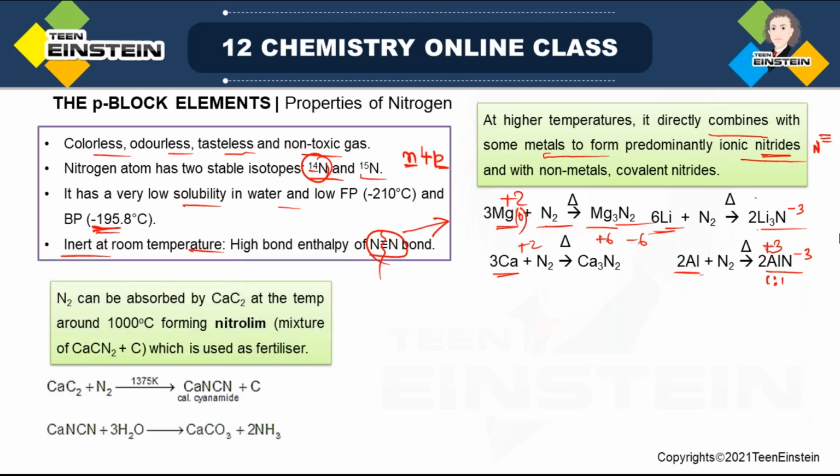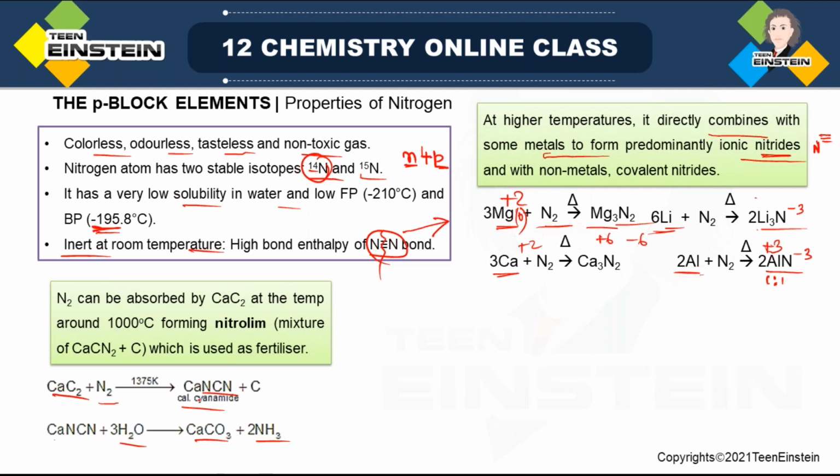Reaction with calcium carbide. Now why is it important? Because when nitrogen reacts with calcium carbide, that is CaC2, there is formation of calcium cyanamide. This ion is known as cyanamide. Now this cyanamide, on reaction with water, forms calcium carbonate and ammonia.